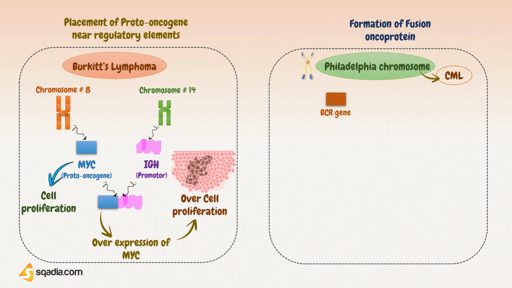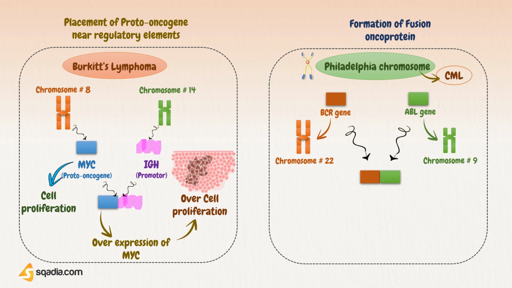Subsequent molecular analysis revealed that the translocation fused the coding sequence of the BCR (breakpoint cluster region) gene on chromosome 22 with the coding sequence of the ABL gene on chromosome 9.